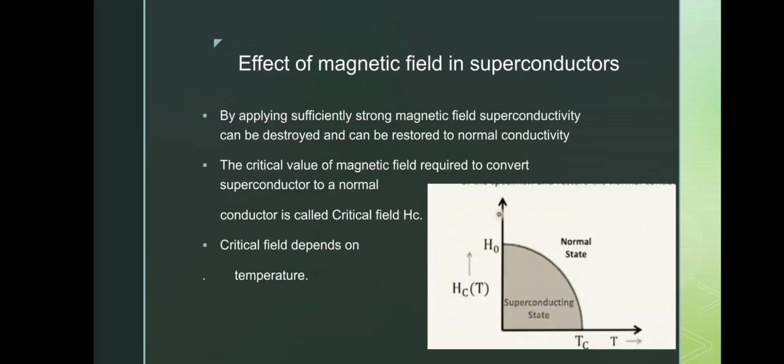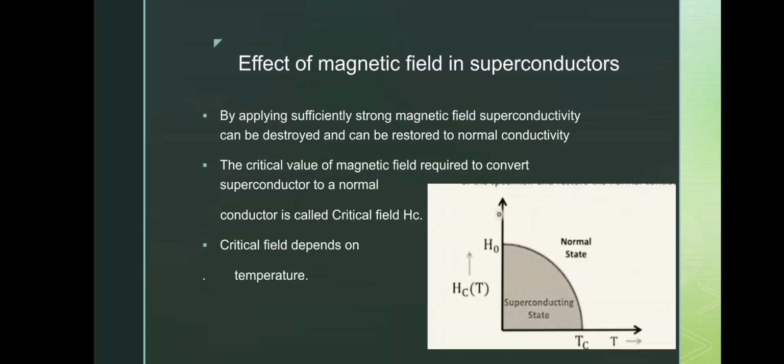He also observed that if we apply a sufficiently strong magnetic field to a superconductor, the superconductivity property can be destroyed and the material can be converted back to a normal conductor. So there is a minimum amount of field required to convert a superconductor back to a normal conductor, and that value of magnetic field required is given as the critical field or Hc.